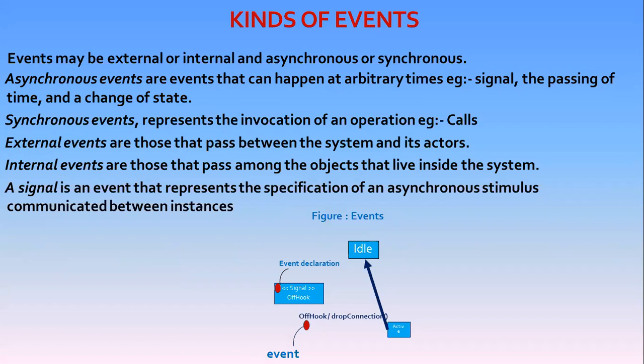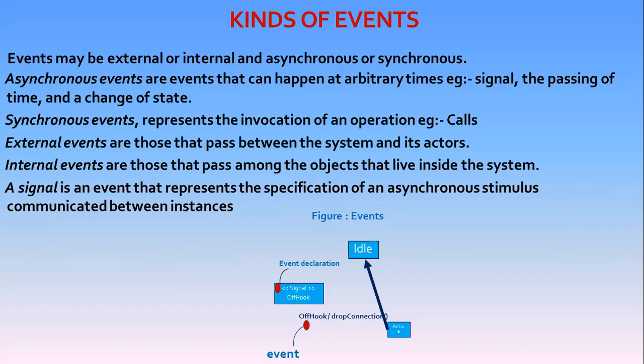A signal, the passing of time, and the change of state are asynchronous events, which represent events that can happen at arbitrary times. Calls are generally synchronous events and represent the invocation of an operation.